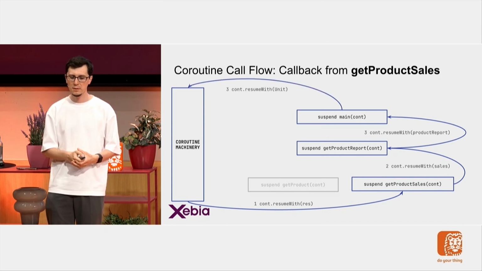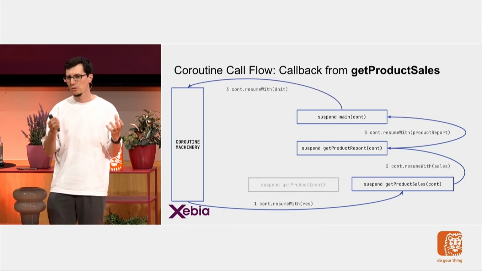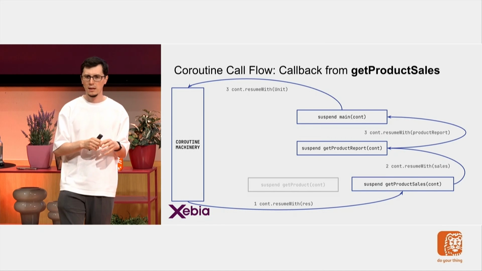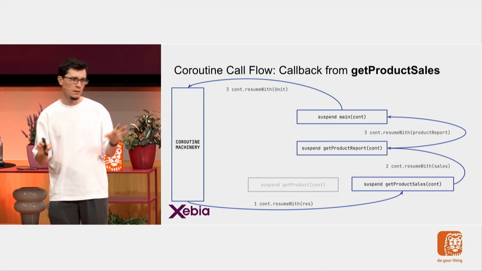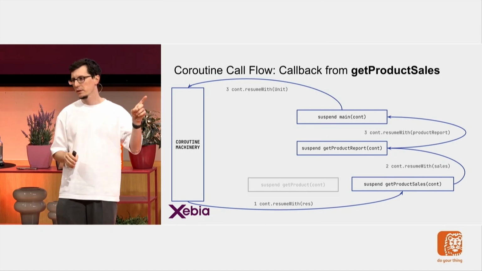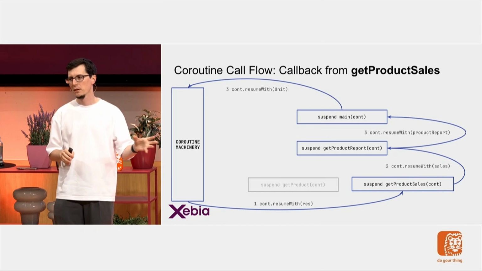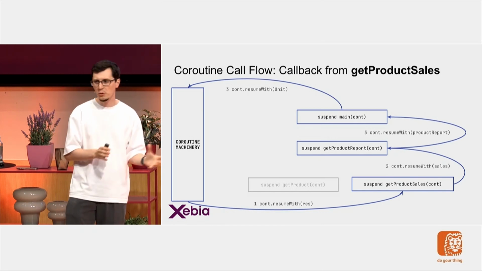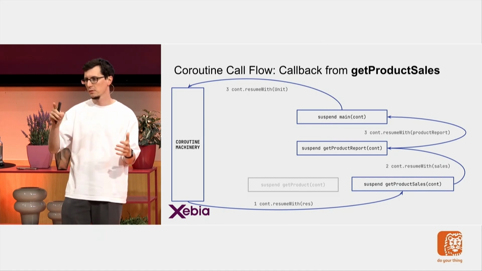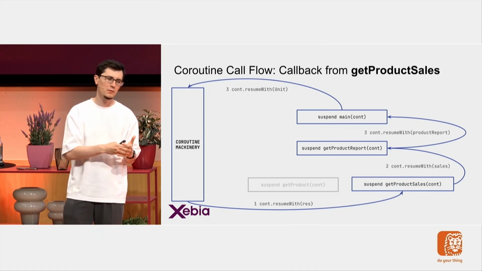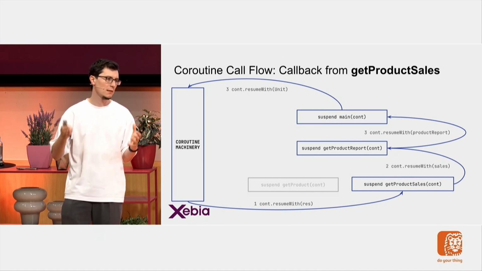Main also does the same thing. And it resumes the coroutine machinery. And the coroutine machinery understands that, okay, this full cycle is completed. This coroutine is actually finalized now, because that's the same coroutine. It did a full circle. It's suspended twice, but now it's finished.